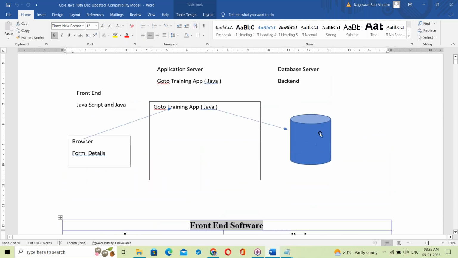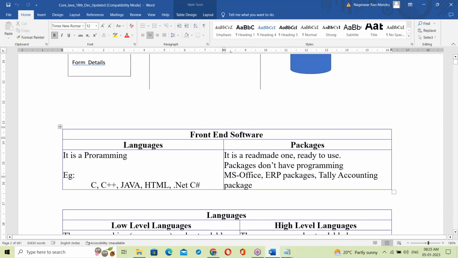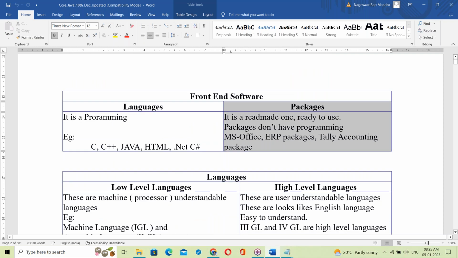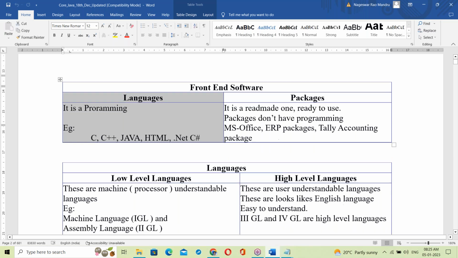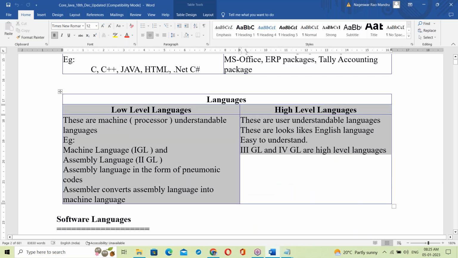Now let us talk about the front end. Database is not our topic. Our topic is this area. In the front end, there are languages and packages. A package is ready-made, ready to use, like MS Office, ERP packages, Tally accounting. Next, languages: it's completely programming. Java is a language. Languages have two categories: low level languages and high level languages.